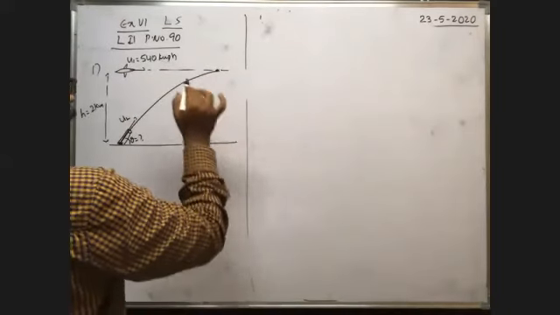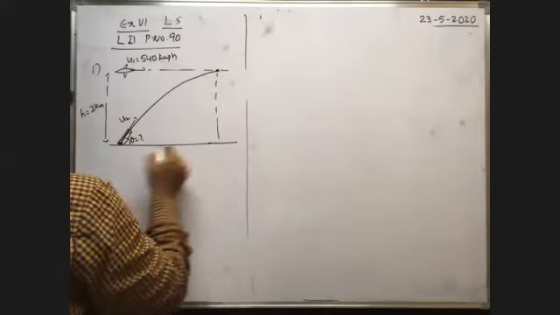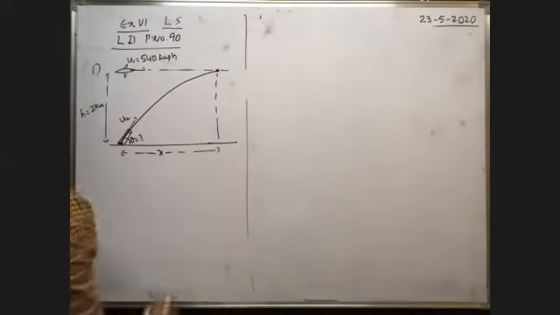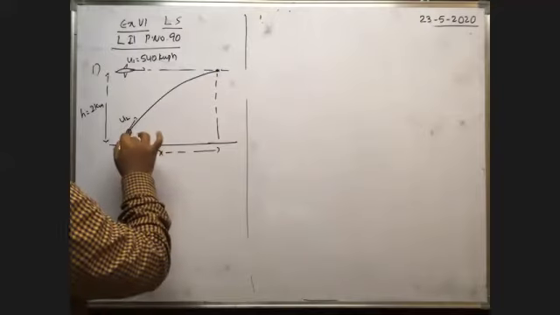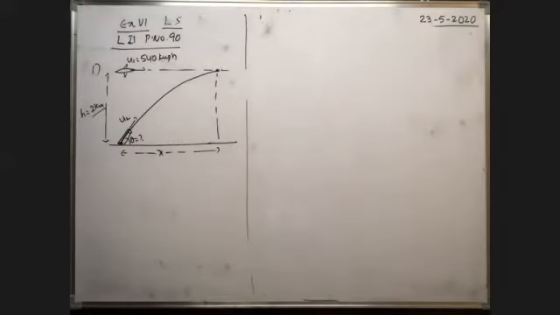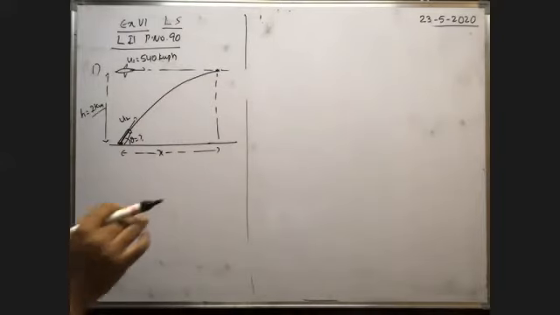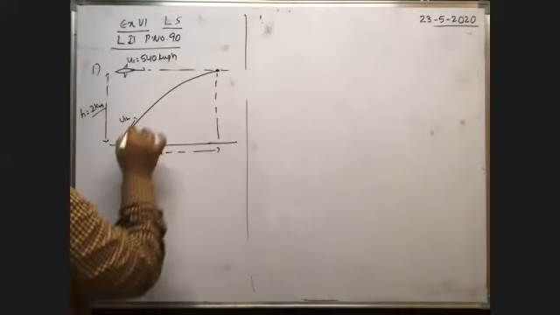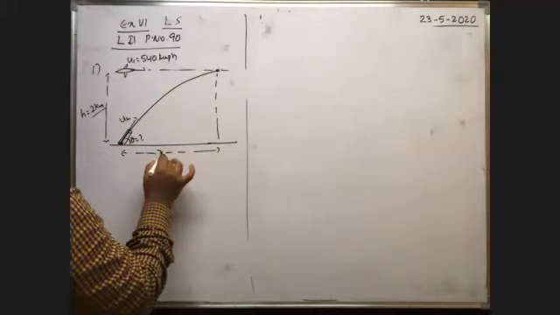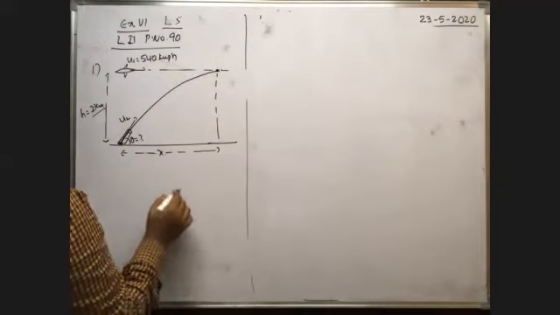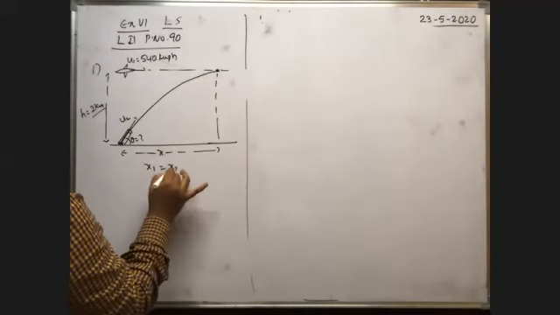That means at the moment they collide, the horizontal distance traveled by the bullet and the fighter plane are both the same, x is the same for both. At the same time t, the height reached by the bullet in the upward direction must be equal to 2 km. Then only collision takes place. So these are the two conditions. One condition is that the horizontal distance traveled is the same for both. For the bullet it is, say, x1, for the flight it is x2. So x1 is equal to x2.